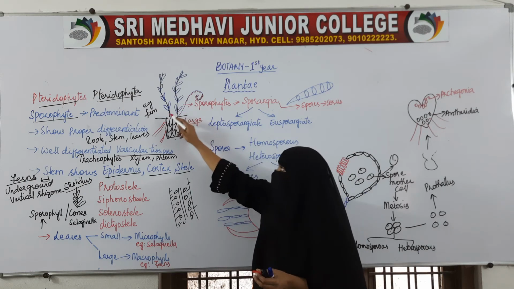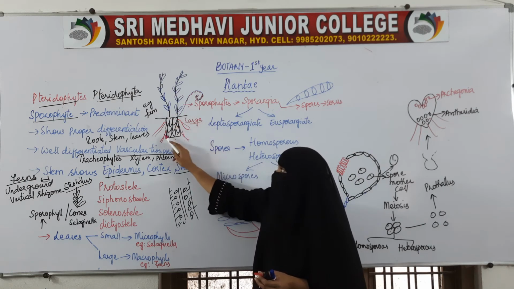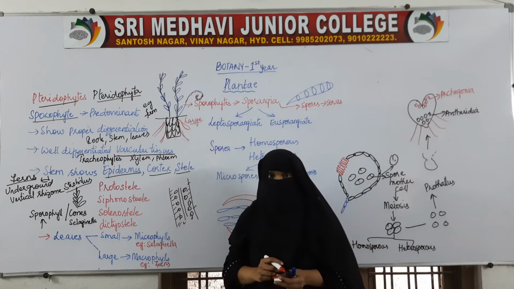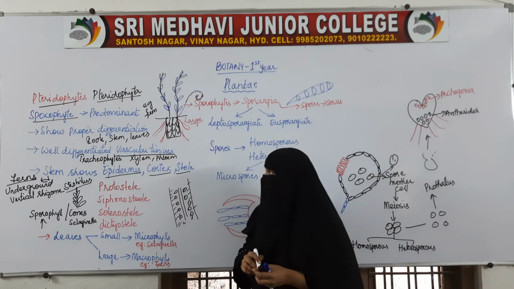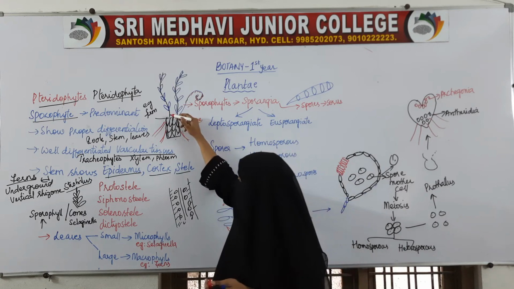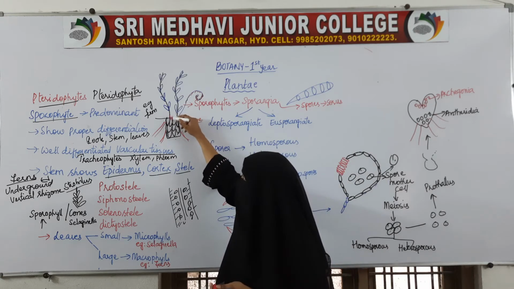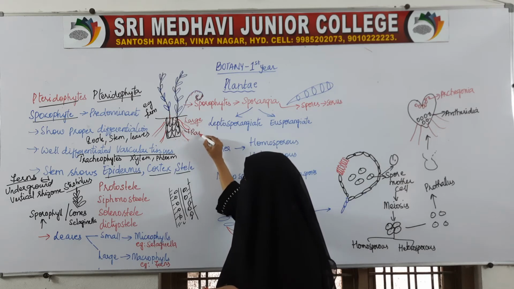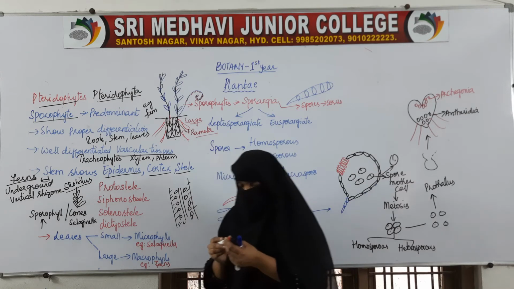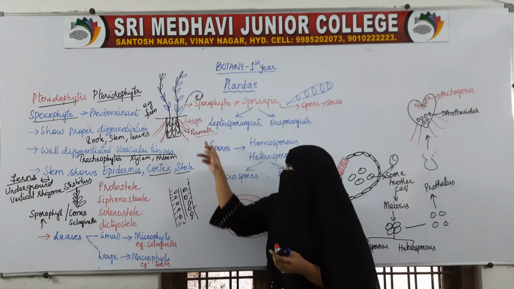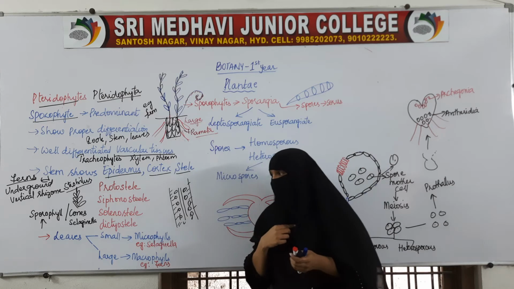So these are the leaves, this is the stem, and these are the roots. Proper root differentiation is seen, and a vascular system is there. At the end of the petioles, small scales are present, those are called ramenta.